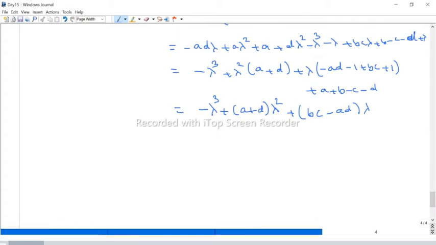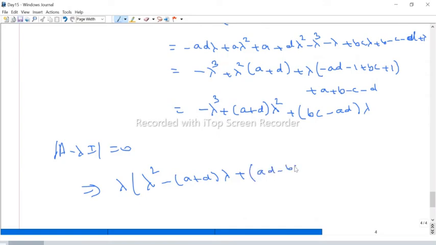So if you consider the characteristic equation, determinant of A minus lambda I equal to 0, you can multiply by minus, and we can take lambda outside. We get lambda square minus (A plus D) lambda plus, we can write, AD minus BC equal to 0.